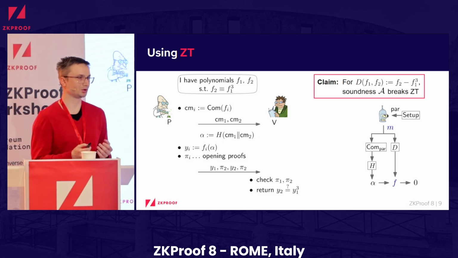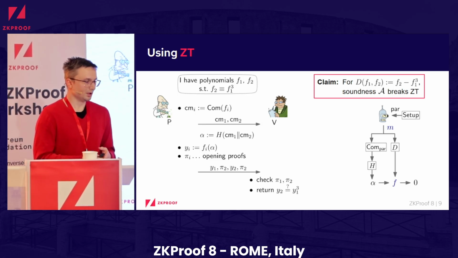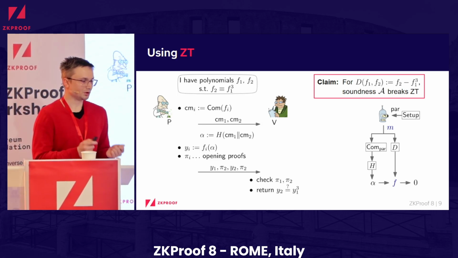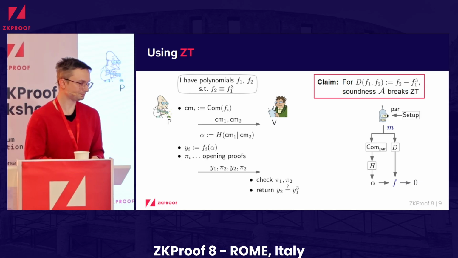For this, we will essentially assume that the polynomial commitment scheme is secure. I will not define this precisely, but there's some form of evaluation binding and so on. So the claim will be: if we define this function d that takes 2 polynomials as input and defines a new polynomial as f2 minus f1 cubed, then if we get a successful malicious prover, which produces a proof where the 2 polynomials it committed to don't satisfy this identity, then we can define a reduction that's trying to break this ZT assumption.